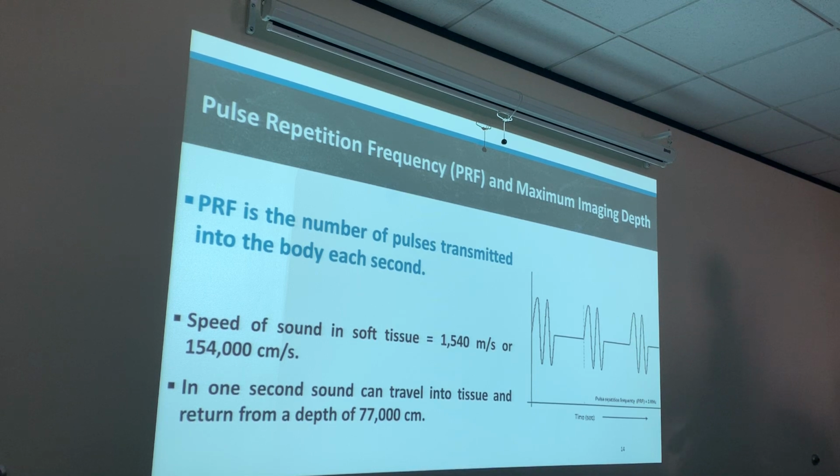If we convert those numbers, 1540 meters per second is equivalent to 154,000 centimeters per second. From meters to centimeters, we just move the decimal 2 times, right? Boom, boom. That's how we get 154,000. Remember our steps. Because that's half of the speed of sound, this is saying that sound can travel to a tissue and return from a depth of 77,000 centimeters. Okay, because that's how fast sound is traveling. So at that depth, in 1 second, sound can travel there and back.